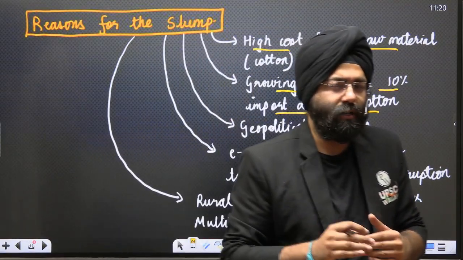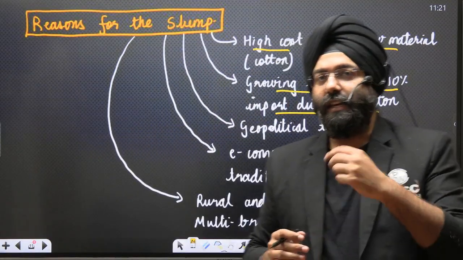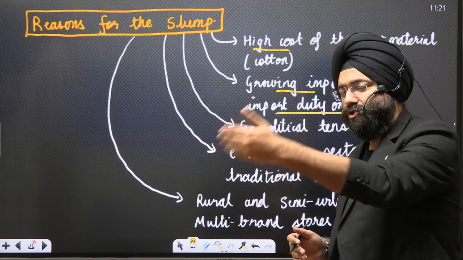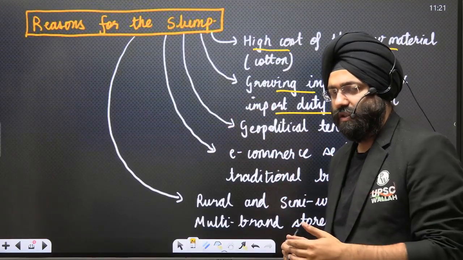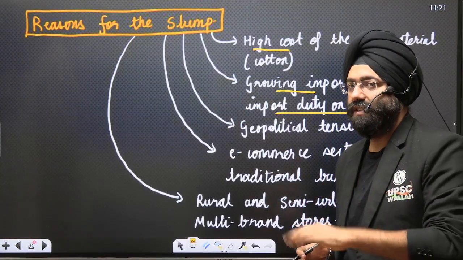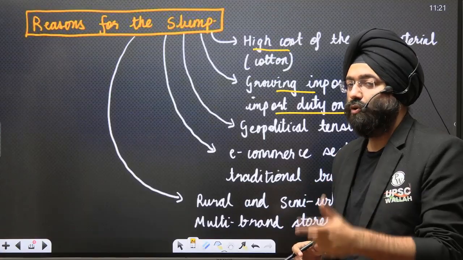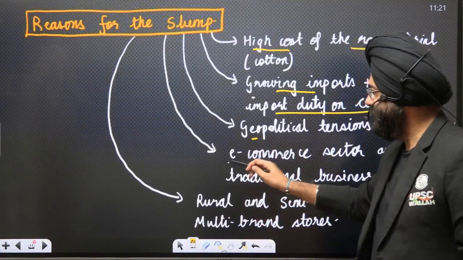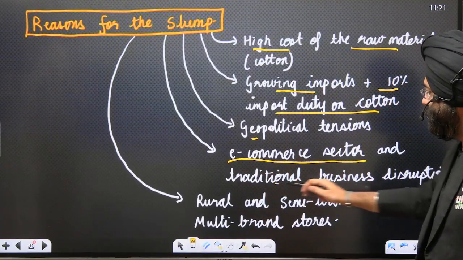And what was the outcome? They imposed certain restrictions where they favored the import of Chinese clothes rather than Indian clothes. So geopolitical tensions, whether in the Middle East or with the neighbors, are going to hurt your export and the overall business. So, geopolitical issues.